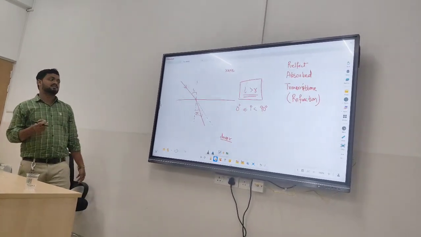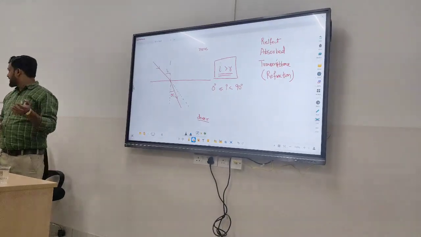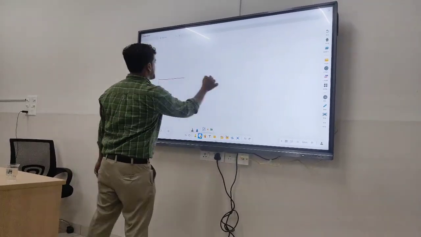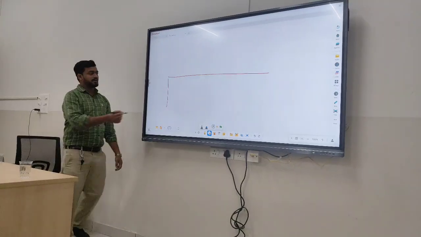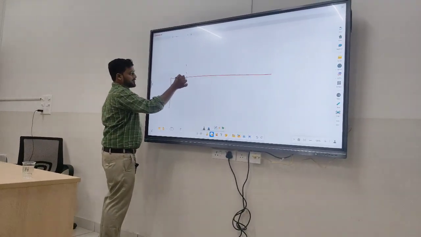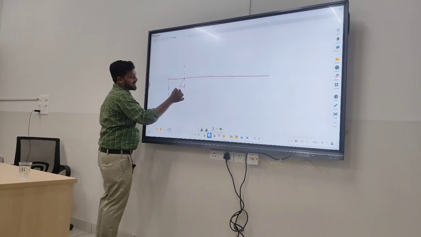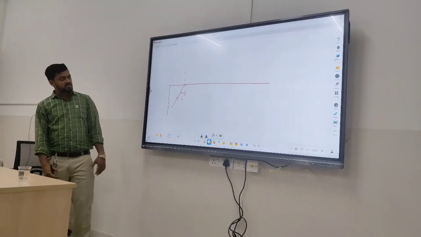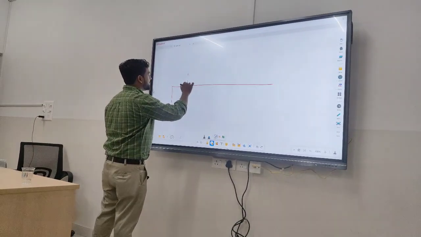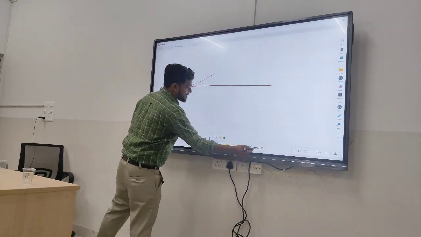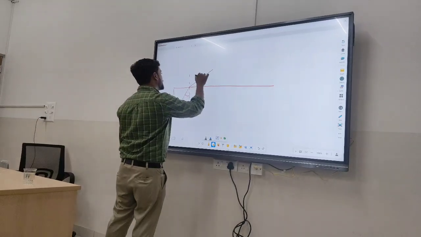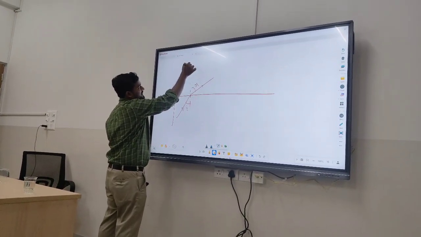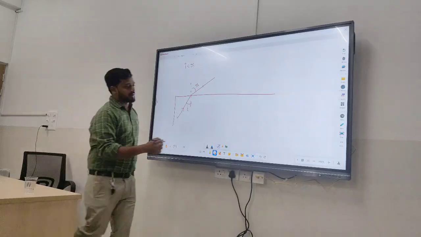Now we will consider the second case in which the light will be going from the denser medium towards the rarer medium. This time the light will go from the denser medium to the rarer medium along the normal. This is the incident ray making an angle I. Since the medium is rarer, the molecules are separated and the time is constant, so it will take a longer path, so it will get refracted away from the normal. Here this is R, this is I. I here will always be less than R in case of dense to rare.